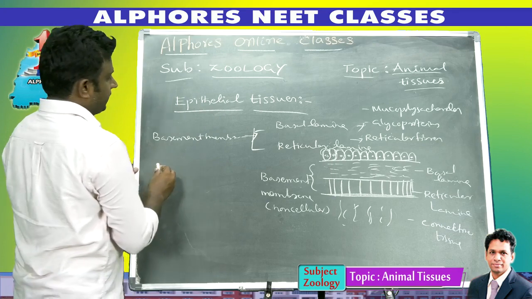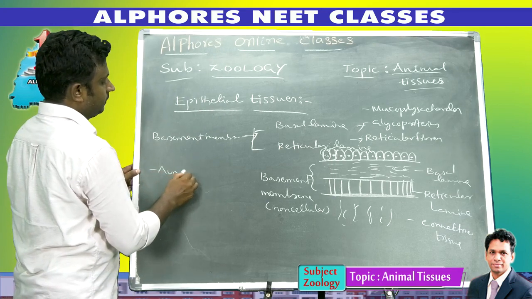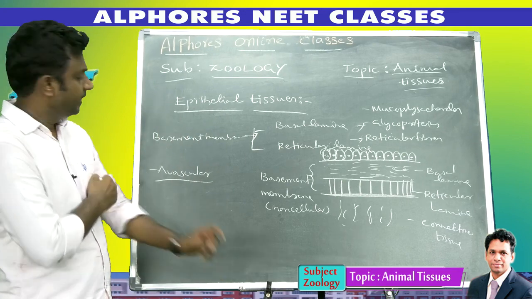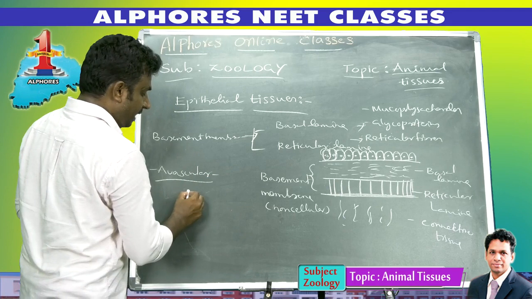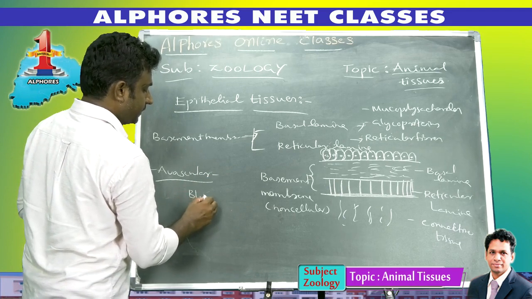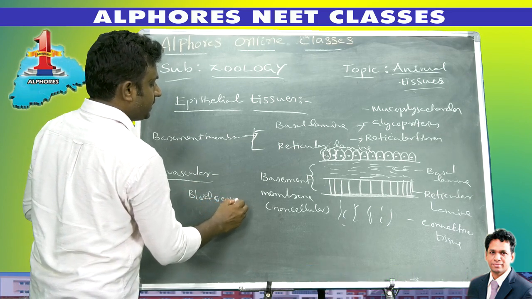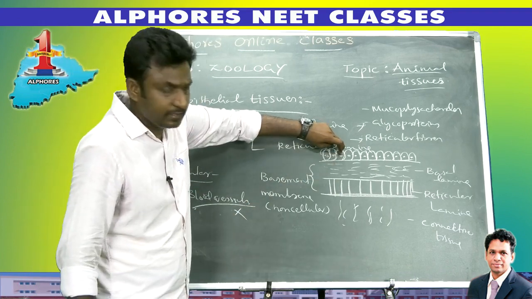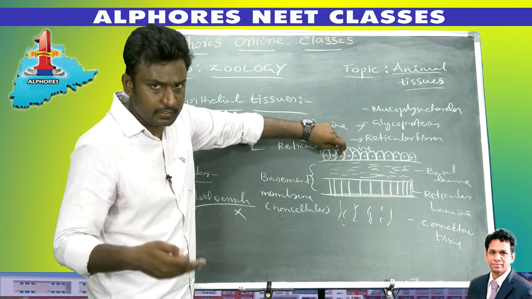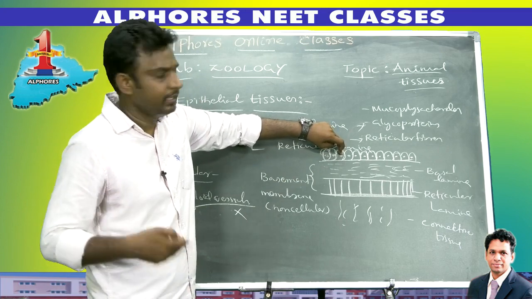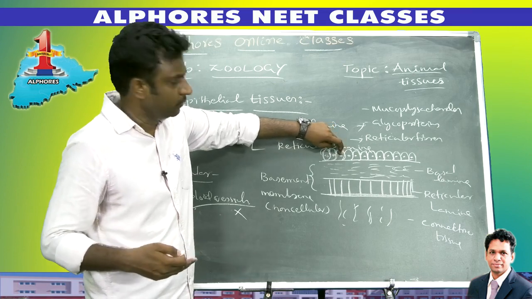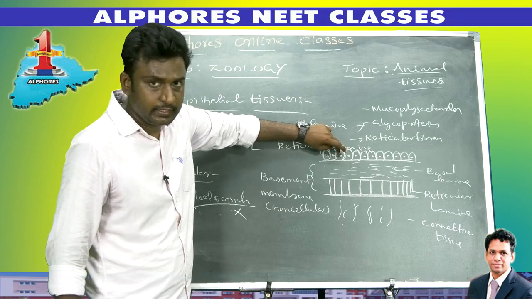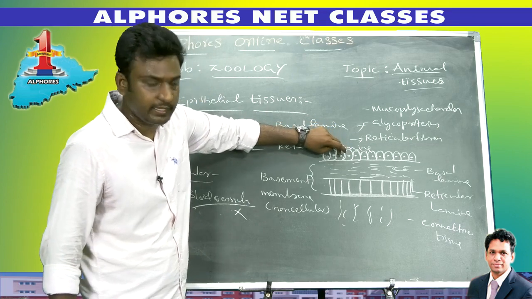Here epithelial tissues are avascular. What is the meaning of avascular? It means blood capillaries or blood vessels are absent. Blood capillaries supply blood to the various parts of our body; all tissues get blood through them. But epithelial tissues have no blood capillaries, so how do they get food materials?